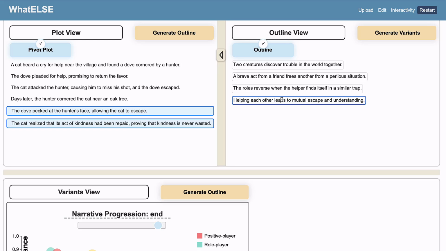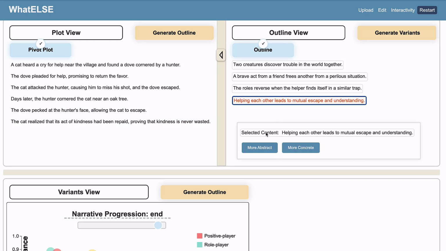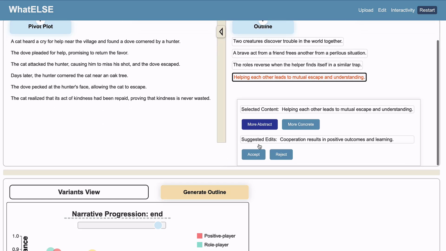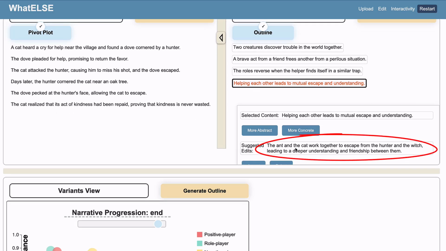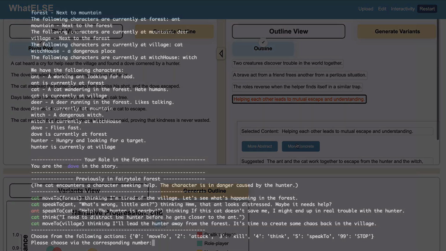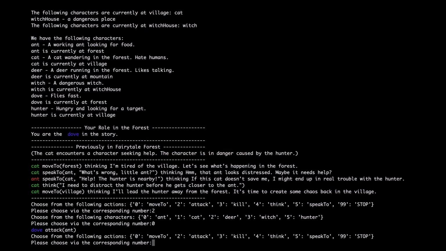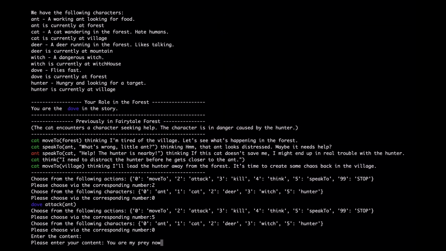Furthermore, users can fine-tune the abstraction at the sentence level using an abstraction tooltip, selecting a sentence and making it more abstract, which leaves more space for the plot to adapt to different situations at playtime, or making it more concrete to follow an exact storyline. We use this outline to generate a text adventure game, which lets players take different actions based on the situation.